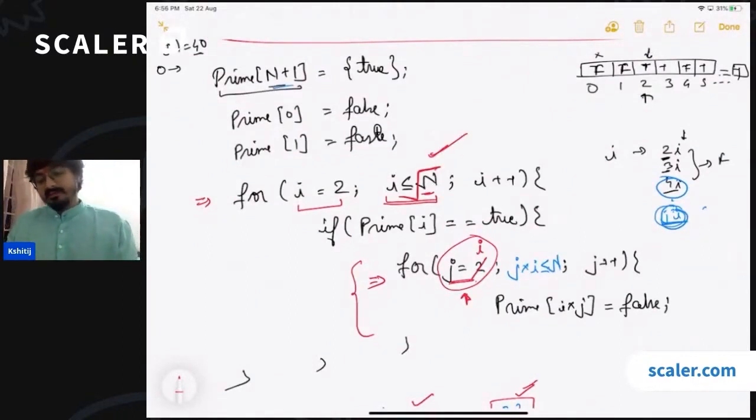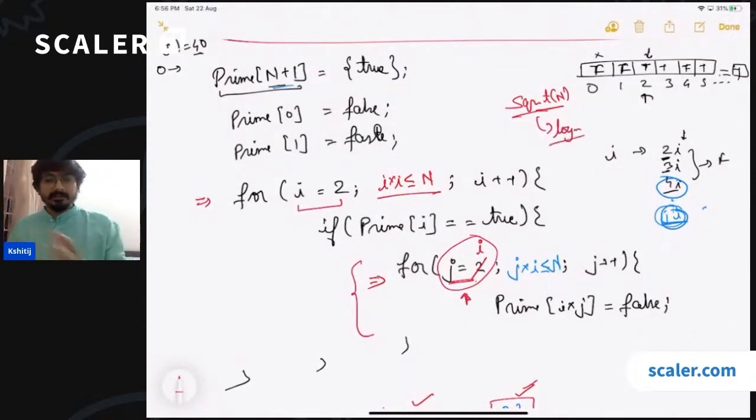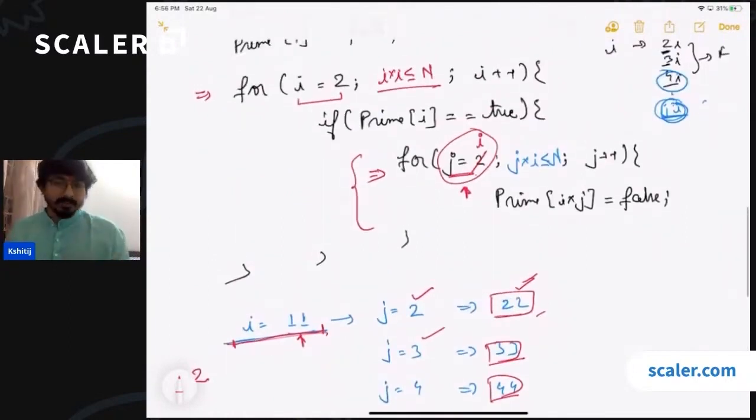So either you can say i is less than or equal to square root n, but if you are using this square root function, finding a square root of a number is actually an expensive operation. It will take at least log n time, if you are computing the integer part using binary search. So what you can do is replace this by i into i less than or equal to n. So now you are doing the checking in order 1 operation. Okay, so now let us come to the time complexity.